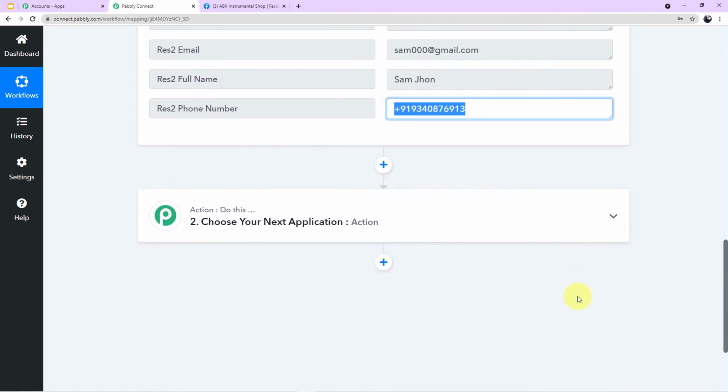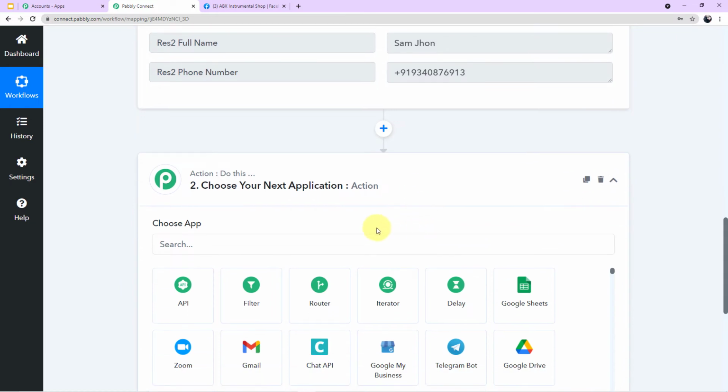Now we will jump to our next and final step, which is integration of 360 dialog. Once again guys, why are we using 360 dialog here? Because WhatsApp does not allow you to send messages directly. For that you have to use another software, which is the official API of WhatsApp, that is 360 dialog. So for that you have to click on your next application, come to the search field and search for 360 dialog.